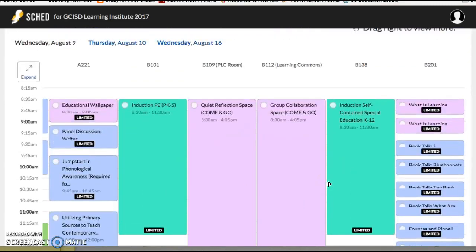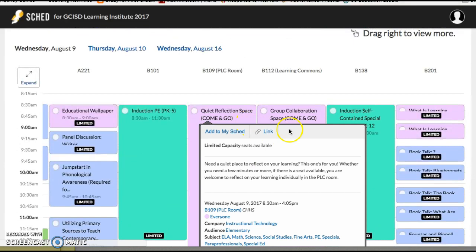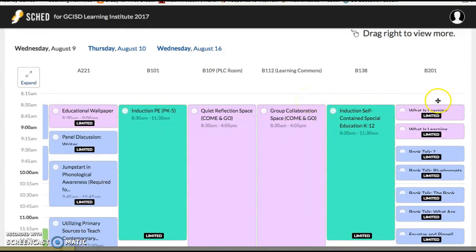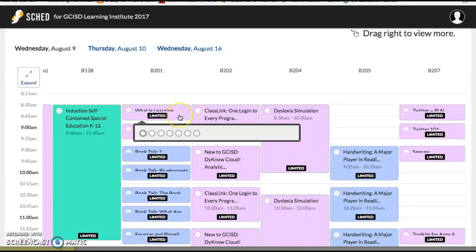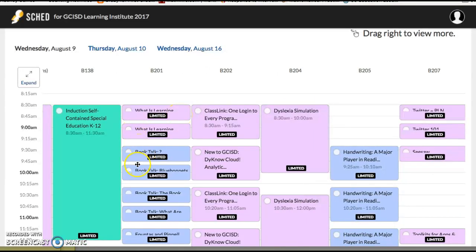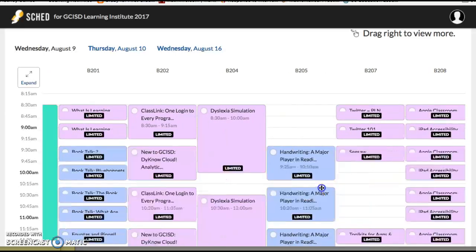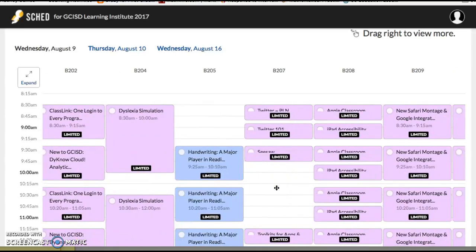There are some really long sessions, but notice these say come and go, the quiet reflection space and the group collaboration space that are available to you. And then we've got some really short fast sessions, these 20-minute sessions here. So there are all kinds of different ways that you can put your schedule together.